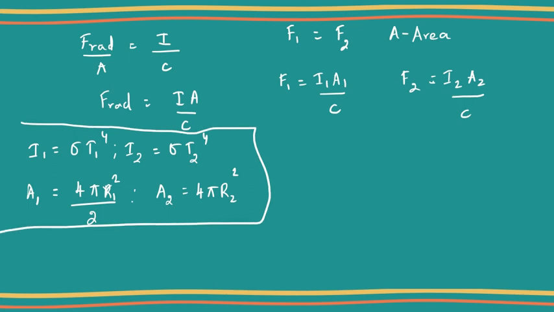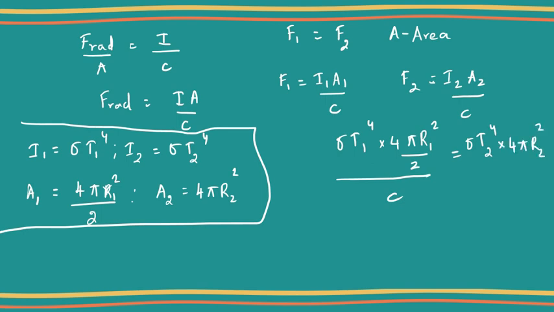So we know that F1 is equal to F2, so I can write sigma T1 power 4 into A1, which is 4 pi r1 square by 2, the whole divided by C, equal to sigma T2 power 4 into 4 pi r2 square divided by C. C gets cancelled, sigma gets cancelled, and then 4 pi gets cancelled.